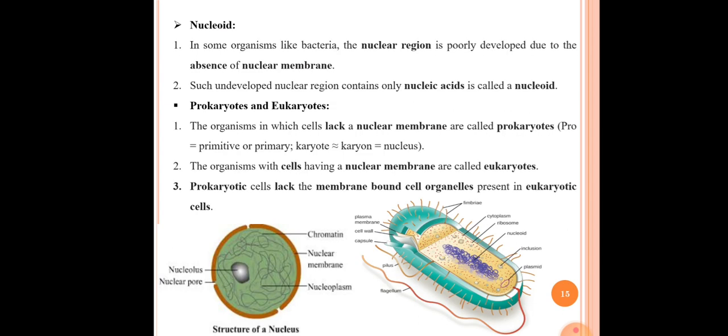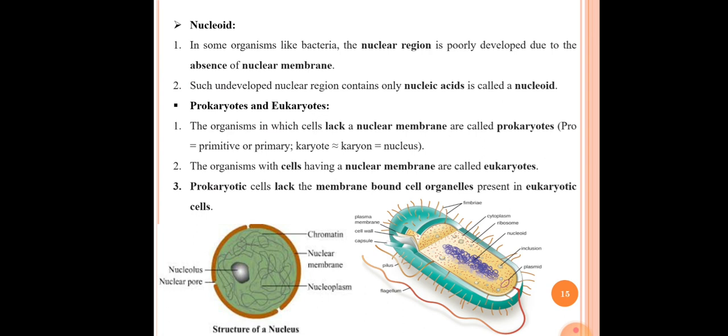Okay, we already covered this point. So our next point is nucleoid. In some organisms like bacteria, the nuclear region is poorly developed due to the absence of nuclear membrane.